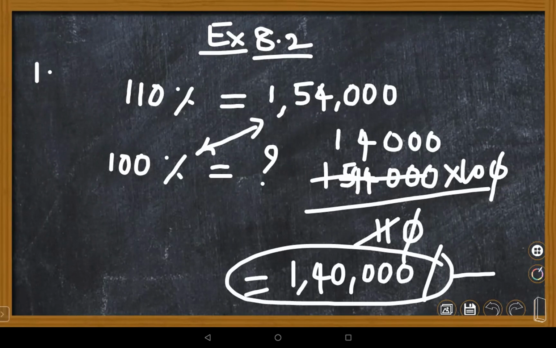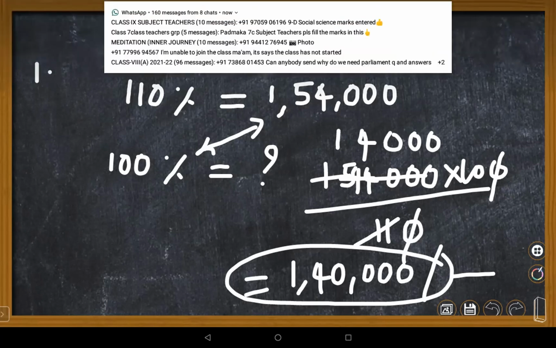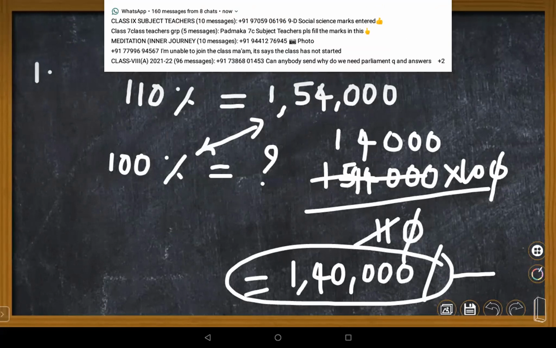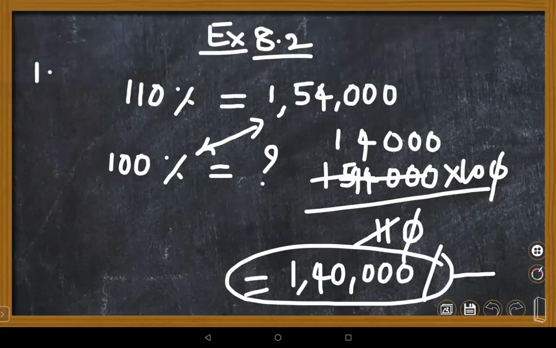Ma'am, is the exam a subjective exam or an objective exam? No, most of the CBSE schools, I attended last 2 weeks back with a resource person from the CBSE board. Nowadays 70% they are going with the objective part only. Only 30%, that is also the school will test that 30% of subjective part. But in future, you're supposed to write most of the questions in objective form only.